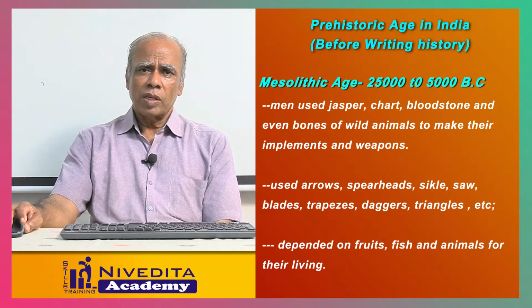Next one is the Mesolithic Age. The period is between 25,000 to 5,000 BC.